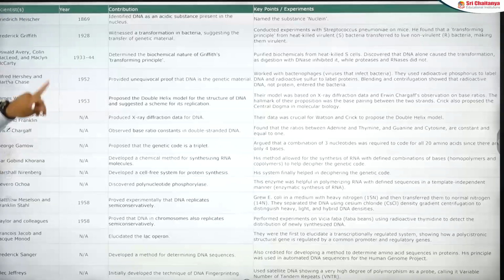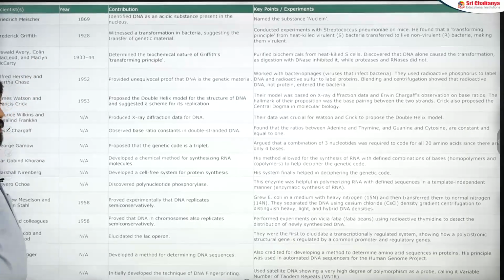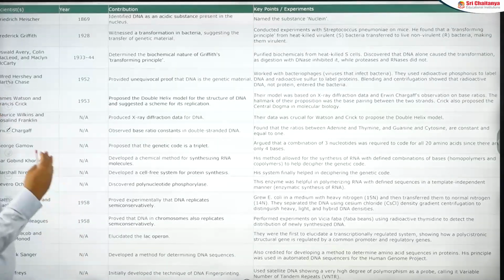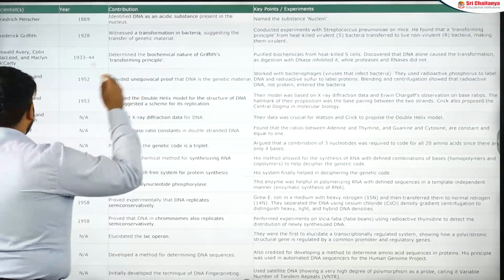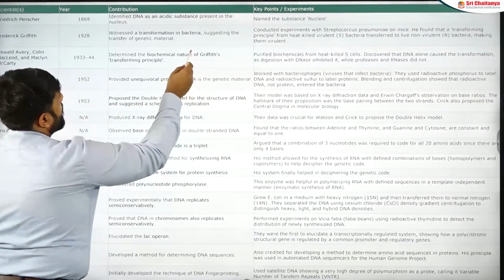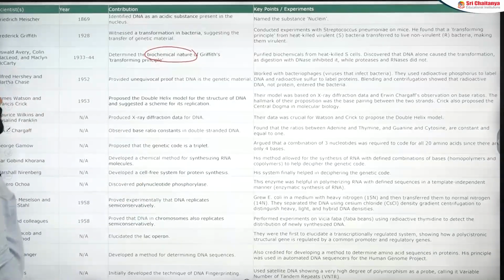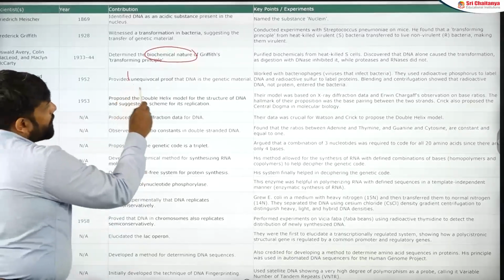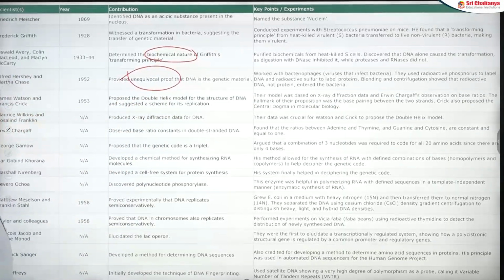First is Frederick Miescher. Frederick Miescher identified DNA as an acidic substance, so the word nuclein was established by him. Then you have Frederick Griffith, who gave the transformation of bacteria. Next one is Avery, MacLeod and McCarty. They worked on the transforming principle, in which they explained the biochemical characterization of the Griffith experiment. They proved that the transforming principle is actually DNA. Then you have Alfred Hershey and Martha Chase, who gave unequivocal proof. This is the most heard word in this particular chapter.